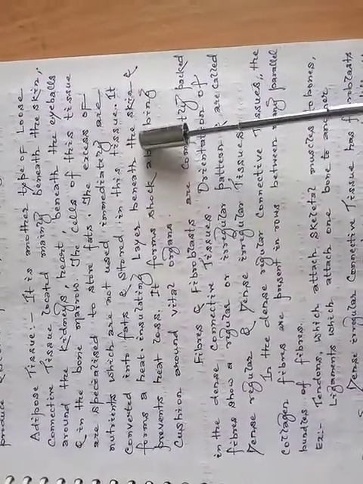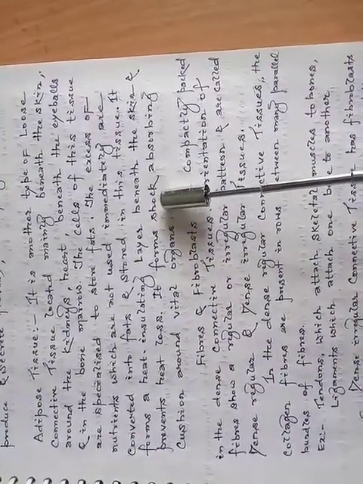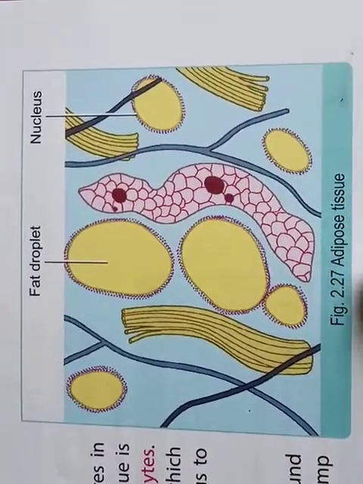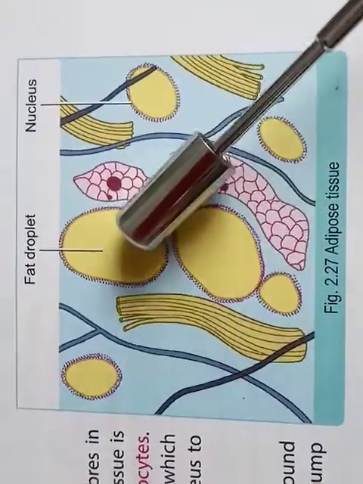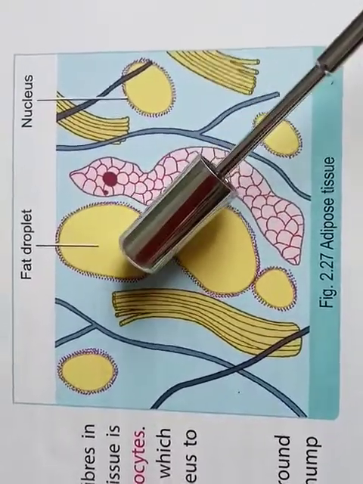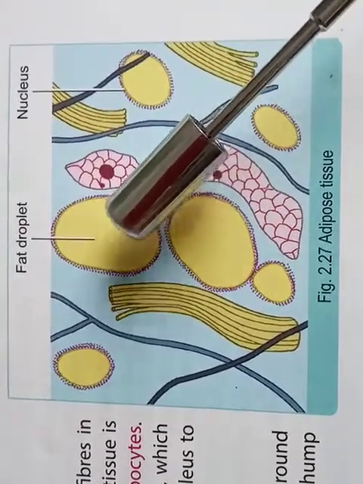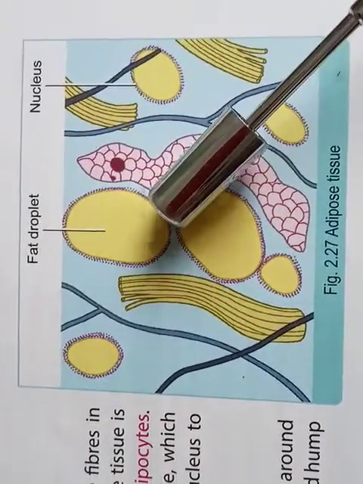It forms a heat insulating layer beneath the skin and prevents heat loss. It forms a shock absorbing cushion around vital organs. So as we may observe in the diagram of adipose tissue, the matrix of adipose tissue is packed with large spherical and oval fat cells or adipocytes. These store fat in the form of large fat globules which squeeze the cytoplasm to the periphery and the nucleus to one side.